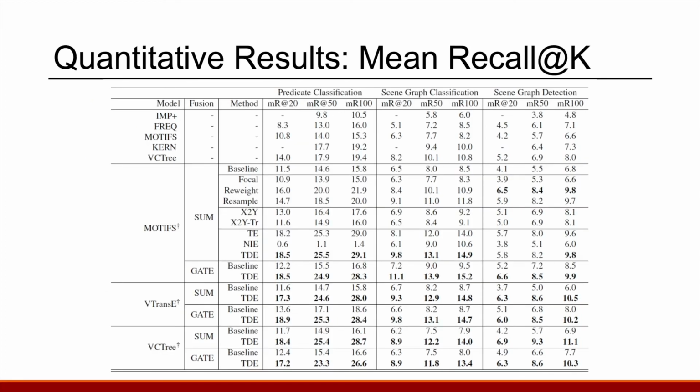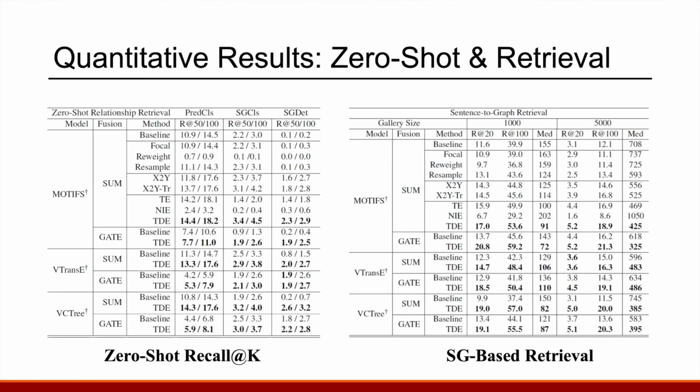We compare 3 base models, neural motifs, VTransE, VCTree, and 2 fusion functions, sum and gate. The TDE significantly improves the original likelihood prediction in all cases. We also compare conventional debias methods: reweight, resample, and focal loss. Note that although reweight seems better than TDE in scene graph detection, if we look at zero-shot recall, reweight got zero recall in the same scene graph detection, which means the unbiasedness of reweight is not generalized to new cases. We also test the scene graph-based retrieval.